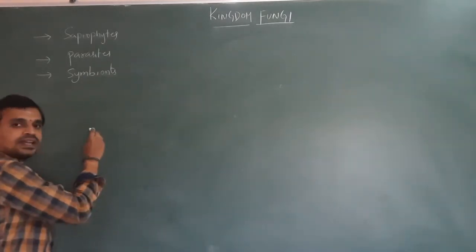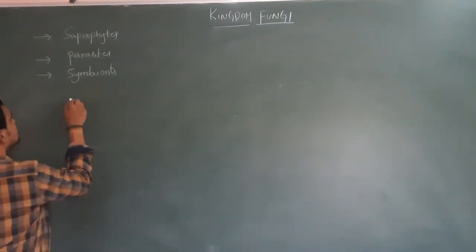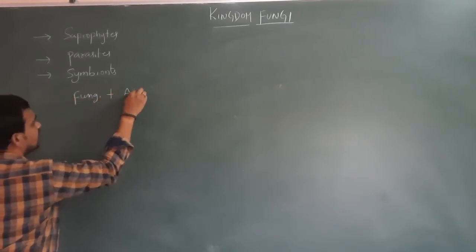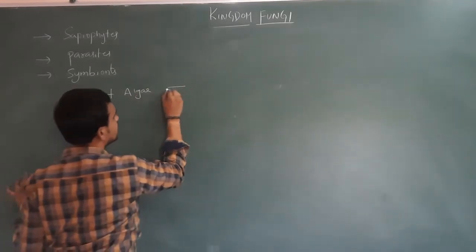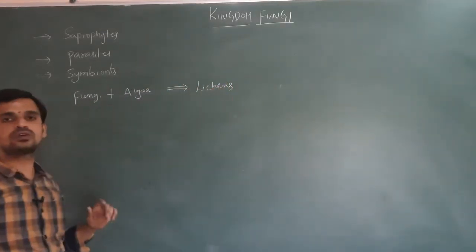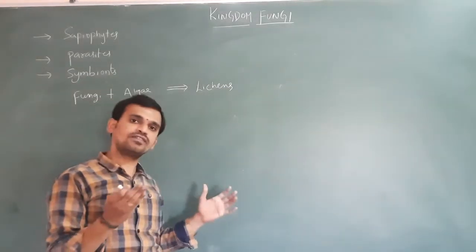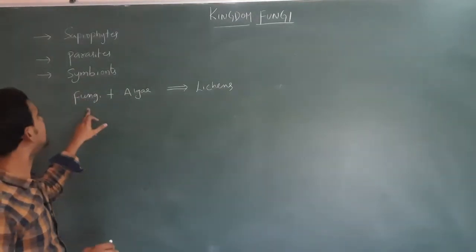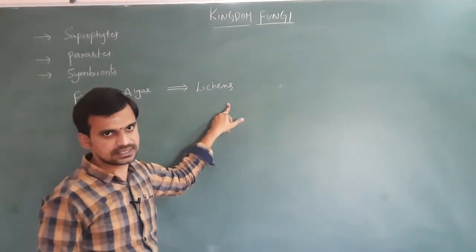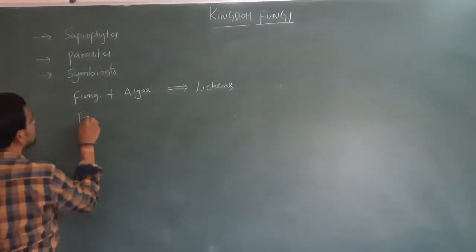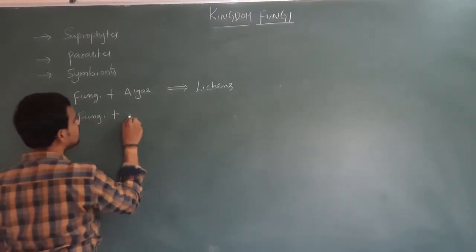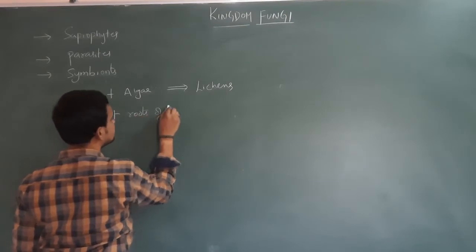Some of the fungi can live with algae. Fungi in association with algae are called lichens. And some of the fungi can show symbiotic association with roots of higher plants.